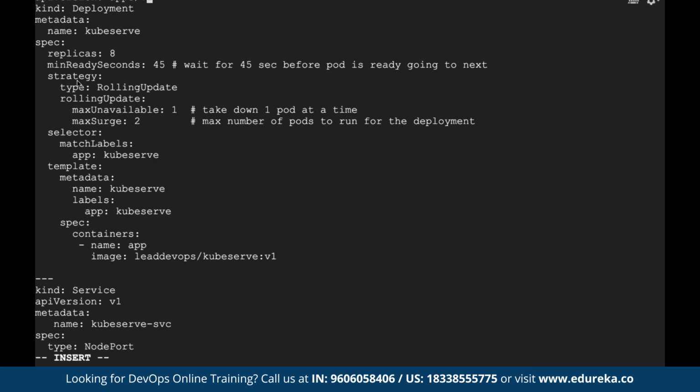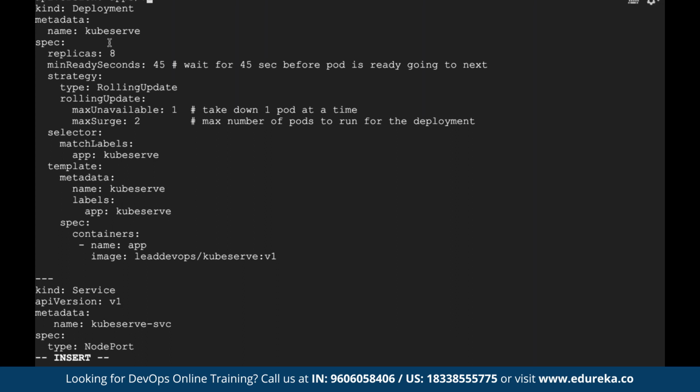Then let's say you want to do a rolling update. For example, I'm creating this pod using this particular image, the leadDevOps image. Now tomorrow I change the image using kubectl edit as we discussed, and I give some image name, from leadDevOps to say nginx. Then I gave a condition that at a time take down only one pod. Don't take down all the 8 pods in one go, only take down one pod. And once that pod is done, then only move to the other pod. For that, we can use a flag called maxUnavailable. Then there's another flag called maxSurge.